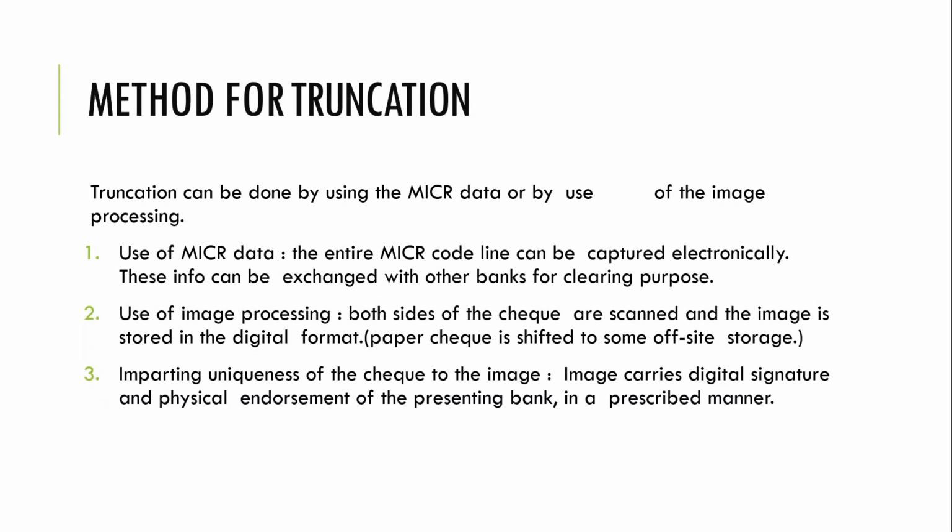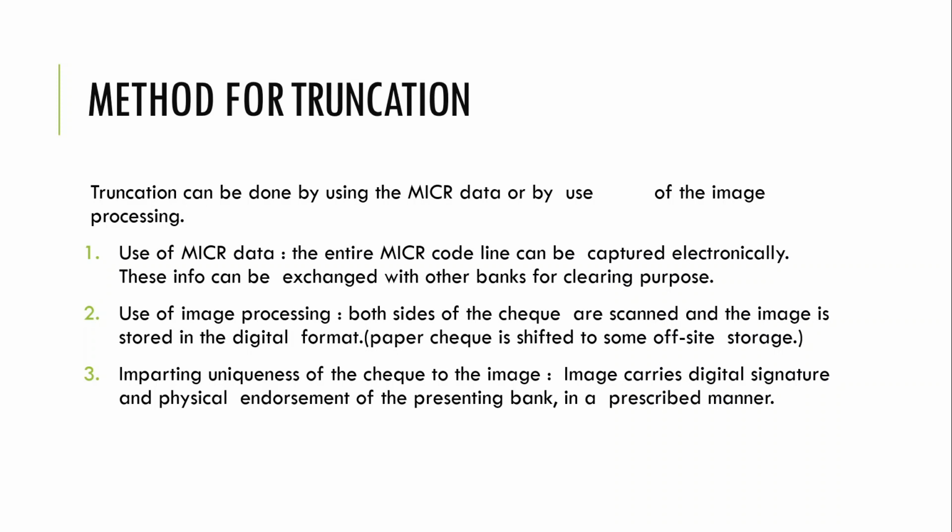Moving further with the methods, here you have three methods, three options which you may find suitable. Very first is use of MICR data. It means the bank which is truncating the check can go only for the MICR data from the MICR band. It will scan the electronic image only for the MICR data and will process further on the basis of the same. While in the second point, use of image processing, it means the bank will take the image of both sides of the check, front side and back side, irrespective of the band or not.